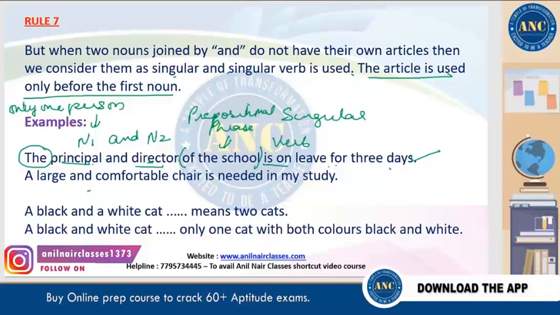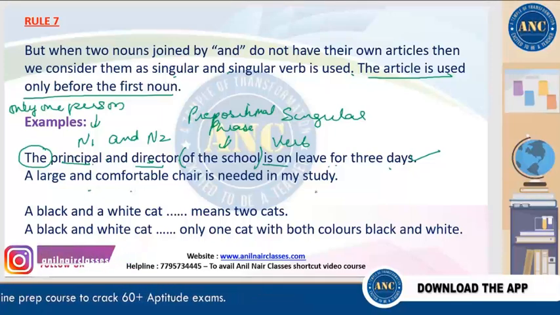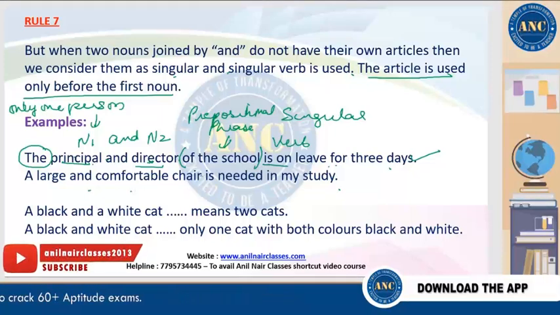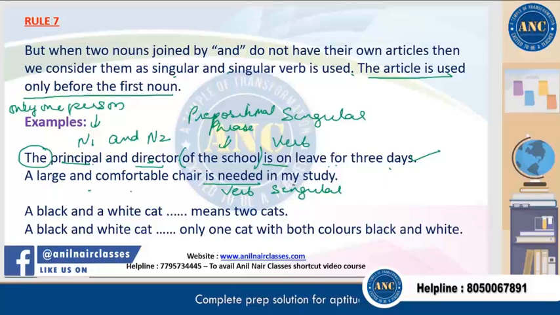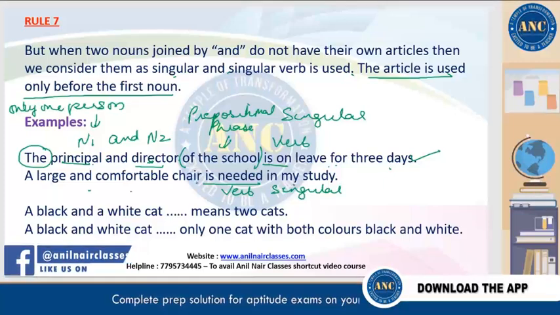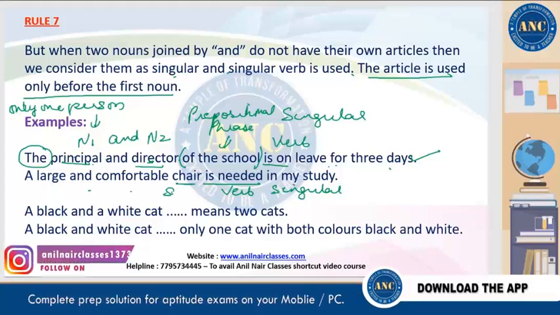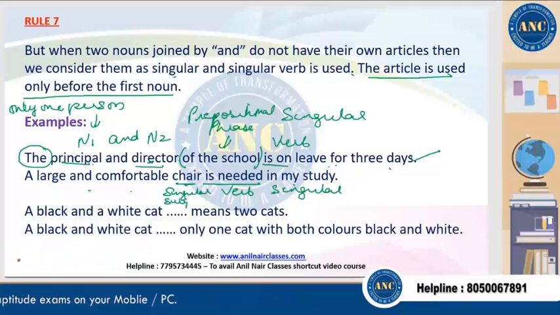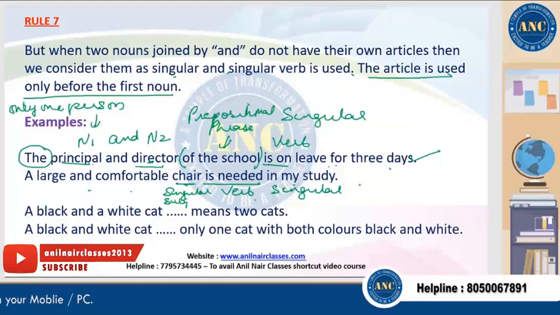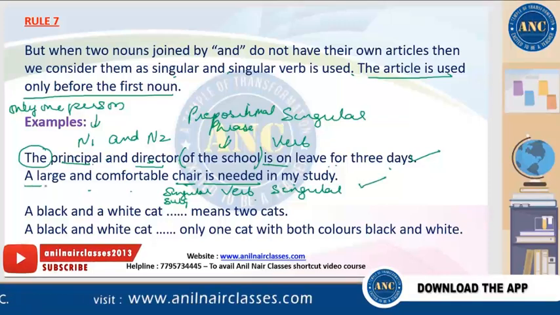Correct. A large and comfortable chair is needed in my study. We'll follow the strategy. Is needed is the verb phrase, right? And it is in the singular form. So what is needed in my study? A chair. Chair is the singular subject. So that means a verb is also singular, subject verb agreement is there. A, large and comfortable, they are adjectives.